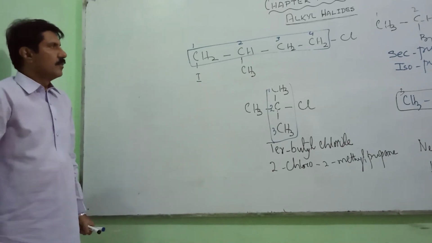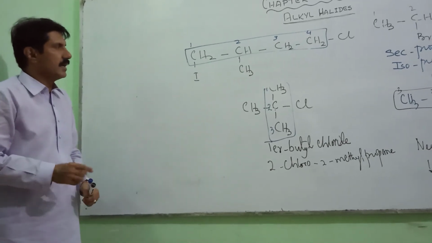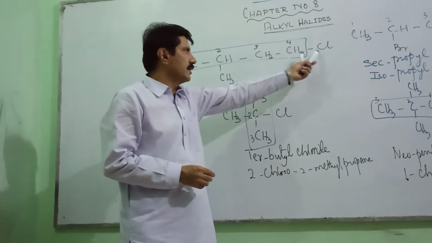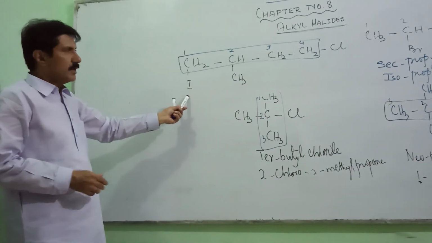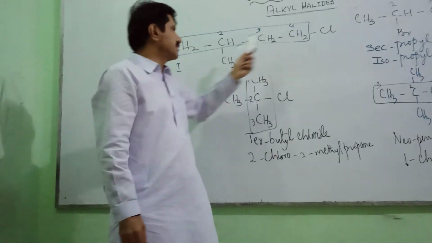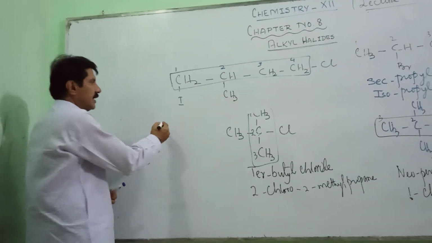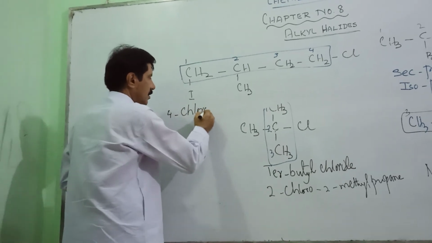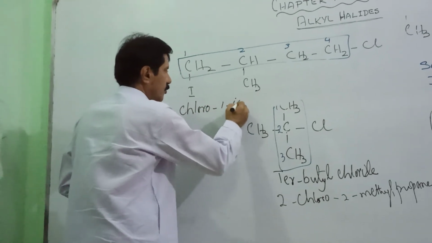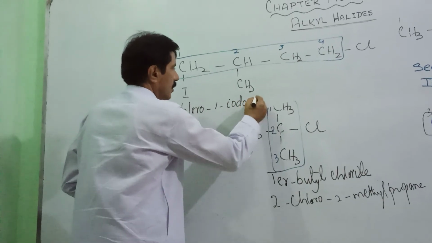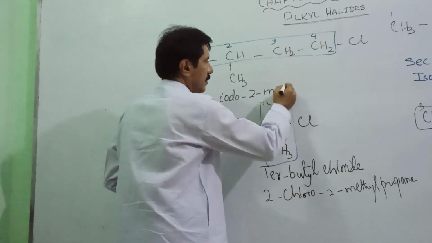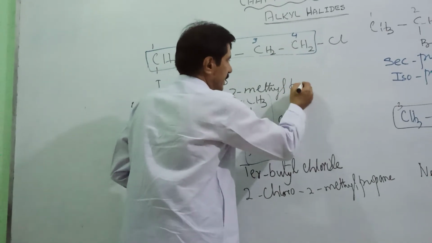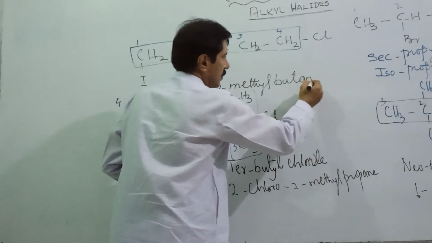Now first we have to name the halogen atoms. There are two halogen atoms in this chain. One is chloro, the other is iodo. In alphabetical order, C comes before I, so I should write 4-chloro, 1-iodo, 2-methyl, and the 4-carbon chain is butane.